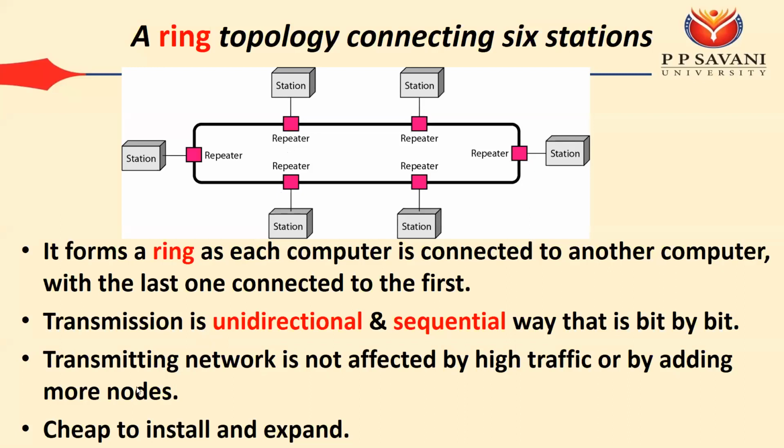There is a chance of traffic in the case of the bus topology, but in the case of the ring, if a station is not ready to receive or process some data, it can pass that signal on to the ring, and the signal will flow through the ring till a station can process it. Another advantage is that it is cheap to install and expand. We require only the cost of the ring through which we can pass our information.